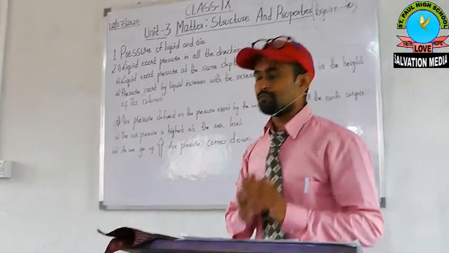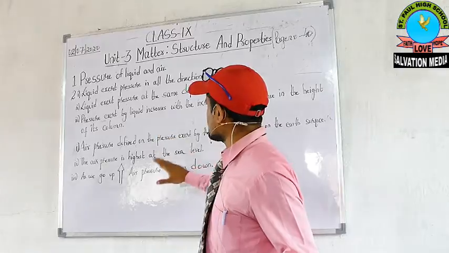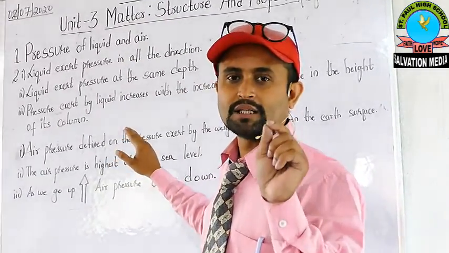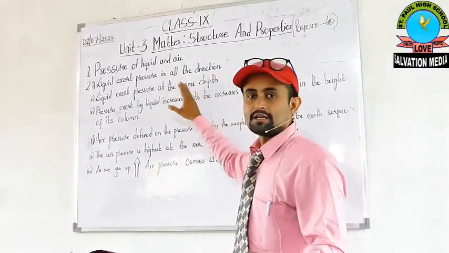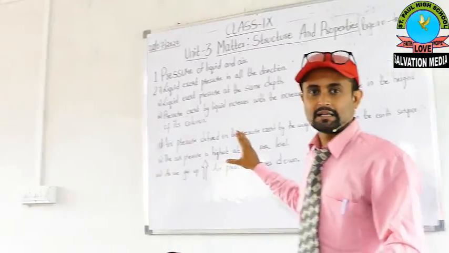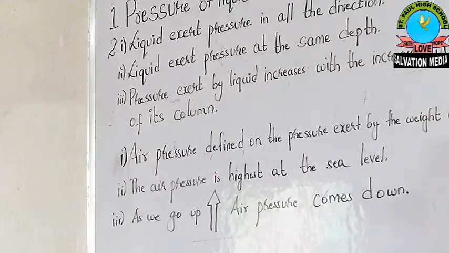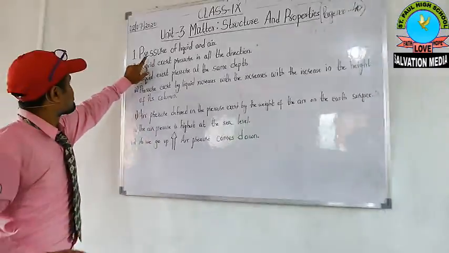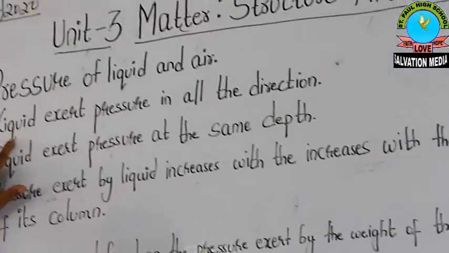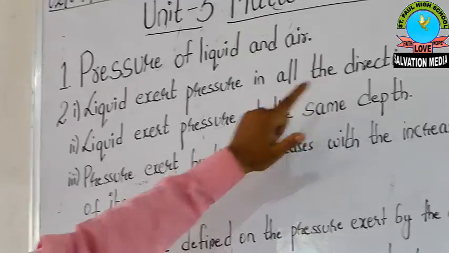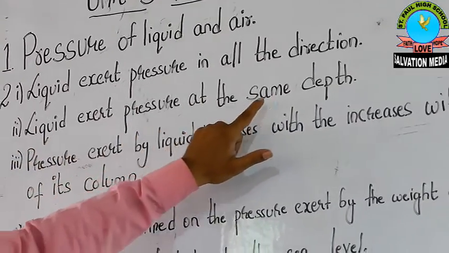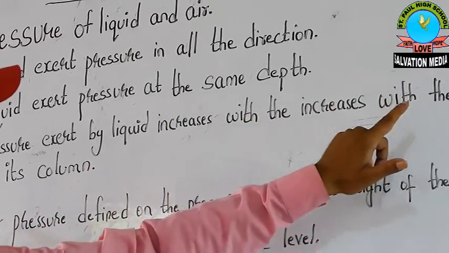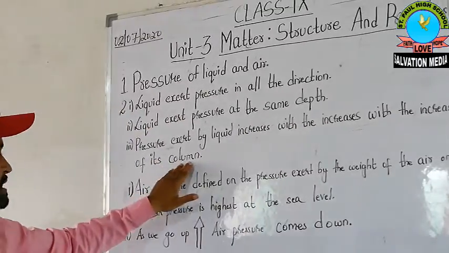First of all I will request you to write this point-wise in your physical science copy. Just for 30 seconds I will request sir to zoom in, so you can clearly see these notes and write them there. My dear students, in this you have to understand pressure of liquid and air. Liquid exerts pressure in all the directions, liquid exerts pressure at the same depth, and also pressure exerted by liquid increases with the increase in the height of its column, my dear students.